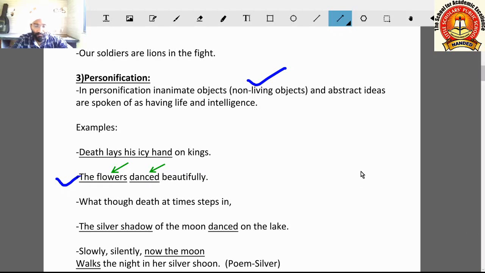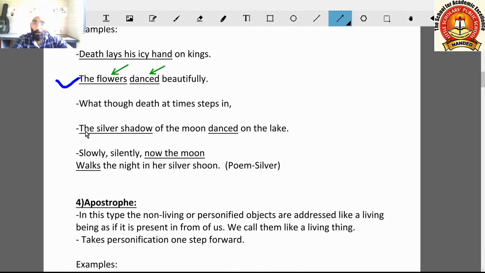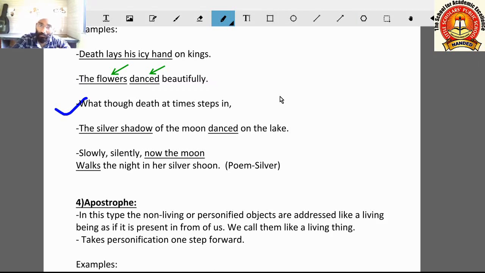Let us come to the next example: what though death at times steps in. This example is from the poem Life. What though death at times steps in. Steps in means what? It walks and enters into someone's life.